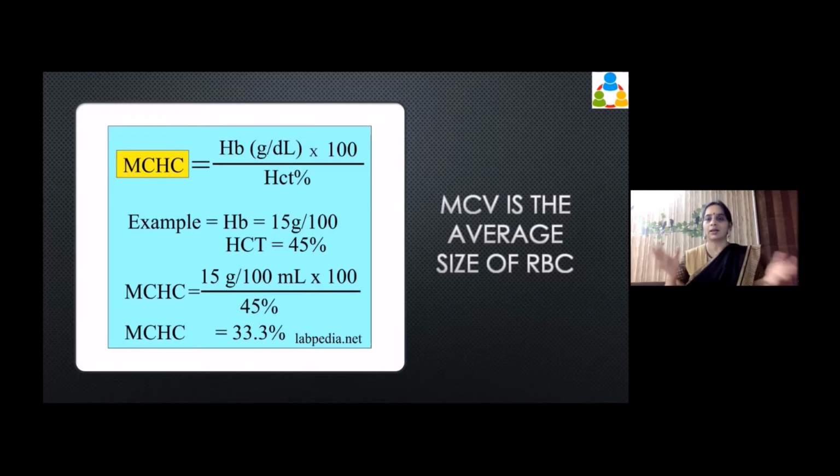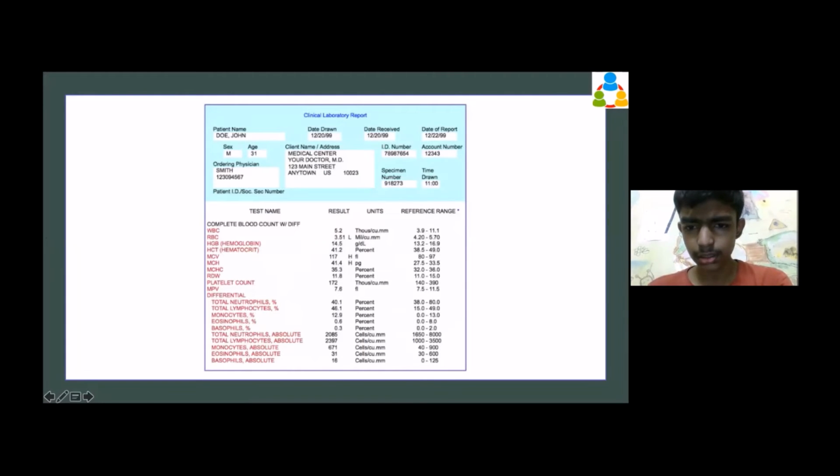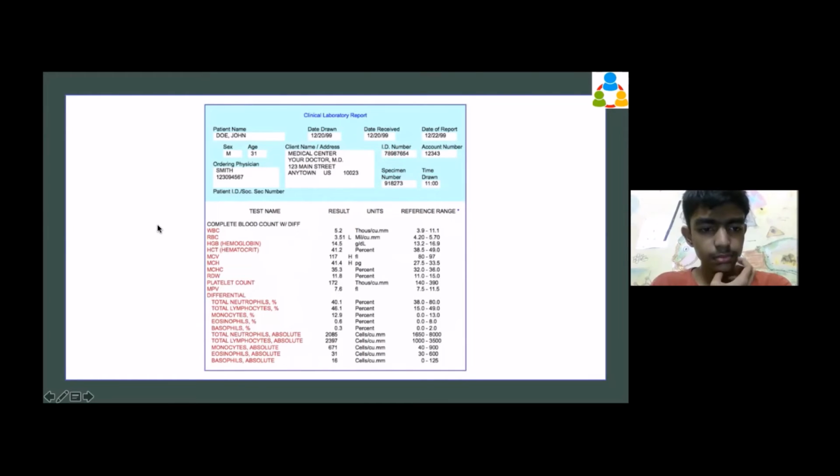Okay, so there is a lot of RBC present. Inside that, how much hemoglobin is present? That is what mean corpuscular hemoglobin concentration is, and you can also get it through this formula. What is corpuscular? We say red blood corpuscles, which is one way of putting red blood cells. Otherwise, for cells we use corpuscles. That's all. Now let us look at this lab report.